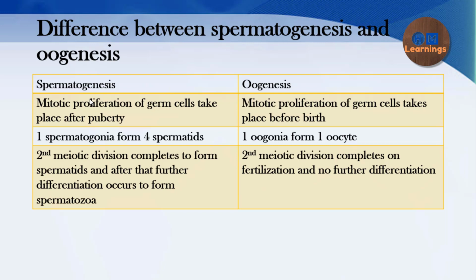One spermatogonium will form 4 spermatids, whereas only one oocyte will be formed out of one oogonium. The second meiotic division is completed to form the spermatids, and the spermatids will mature to form the spermatozoa, and even after the spermatozoa are formed, they undergo further sperm maturation, so that there is an increase in the fertilizing capacity and in the motility of the sperm.